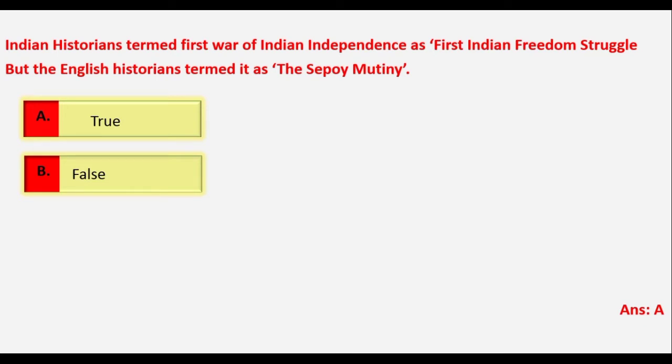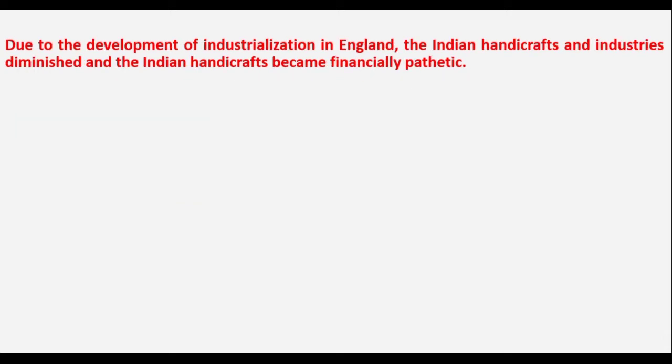Indian historians always considered it the first Indian freedom struggle, but the Englishmen thought that they were the ultimate power of the world. Therefore, they called it the Sepoy Mutiny of India. So this is a true statement. Let's move to the next question.